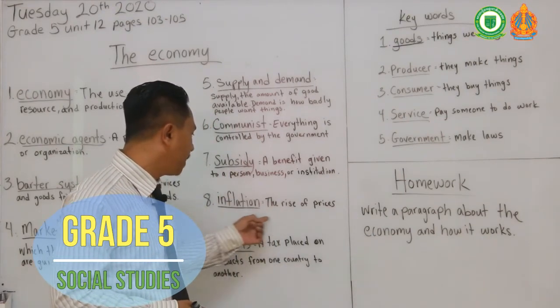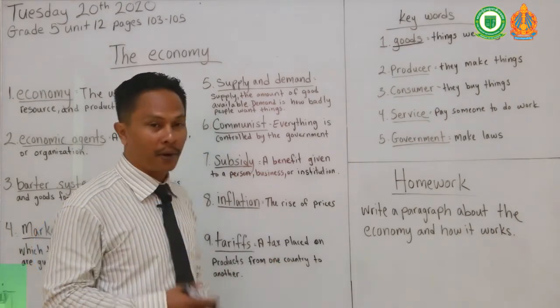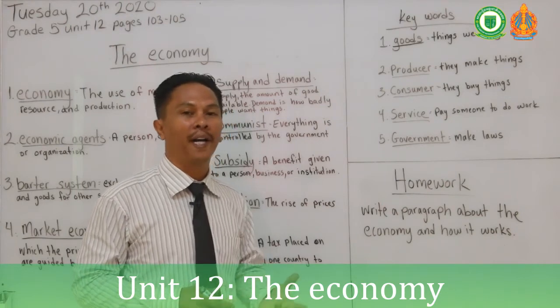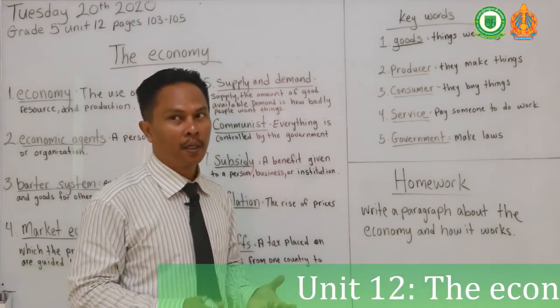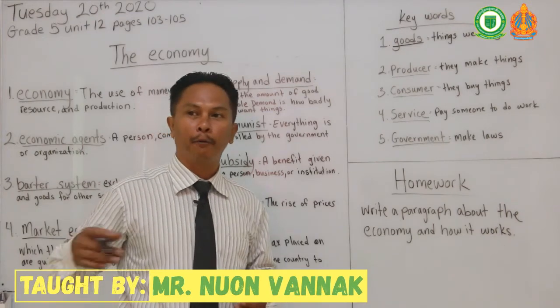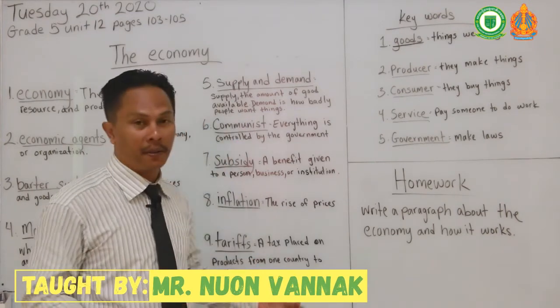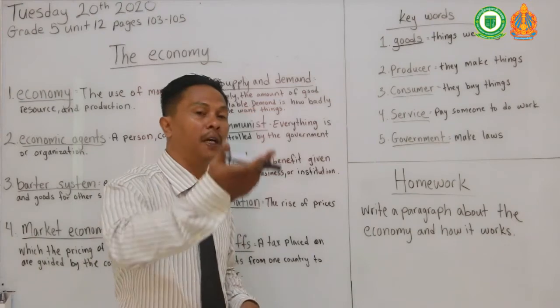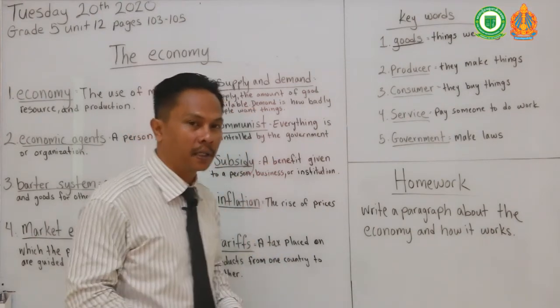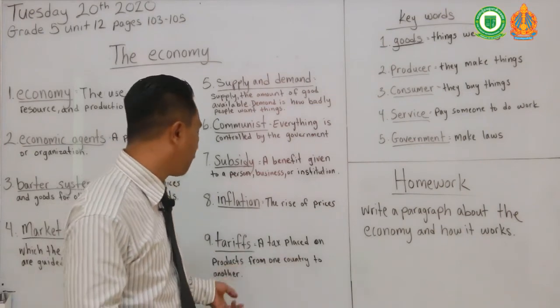Okay, and inflation, it's the rise of prices. So anytime you normally buy something at a normal price, but with the resources being low, or for example, if the tariffs got charged up, inflation could happen. So prices of goods or services could go up.